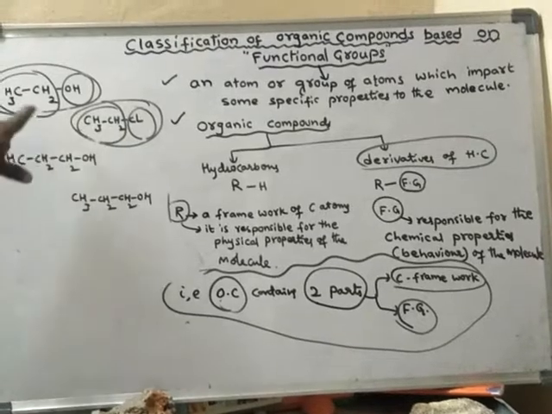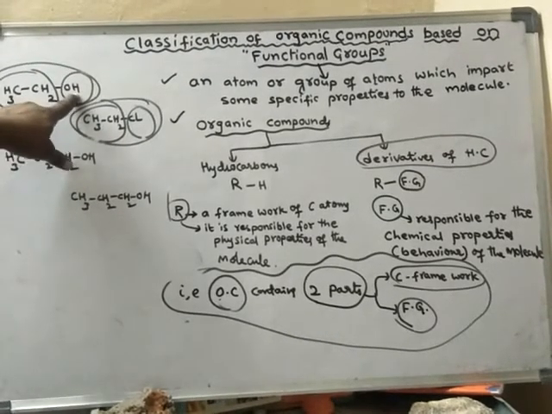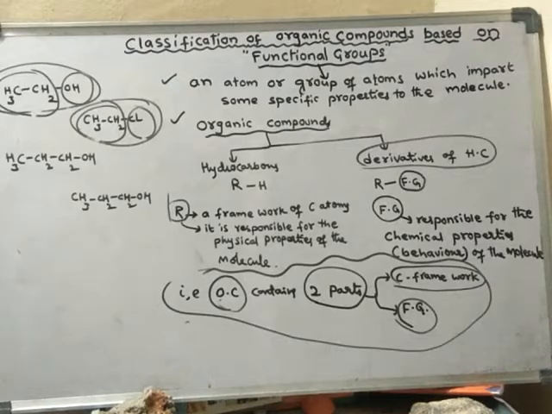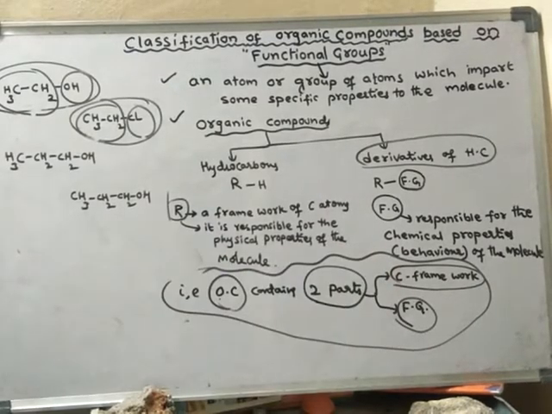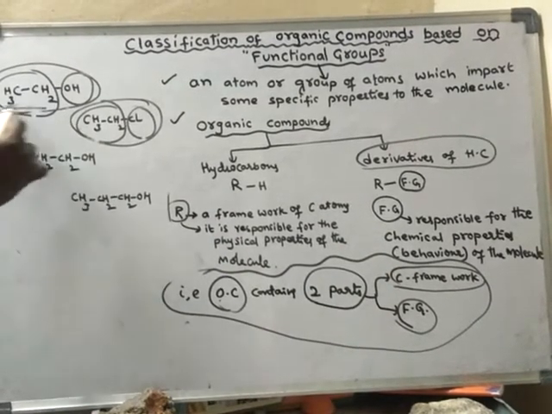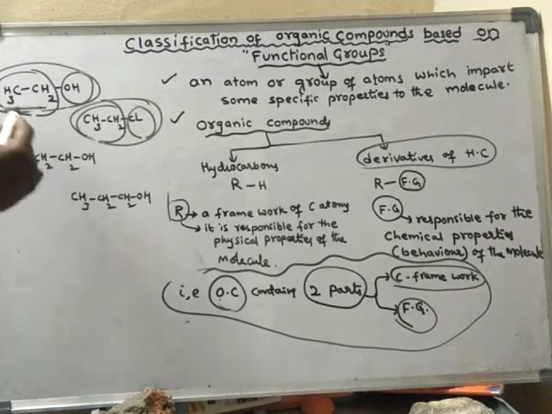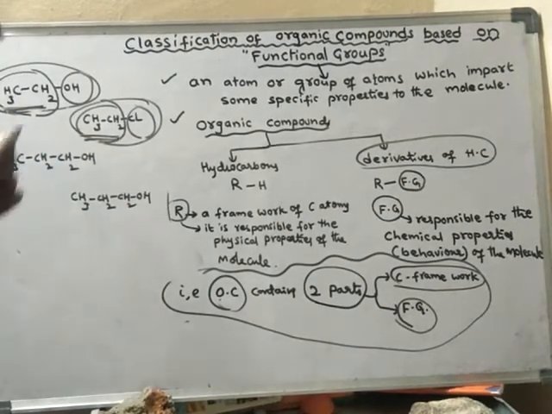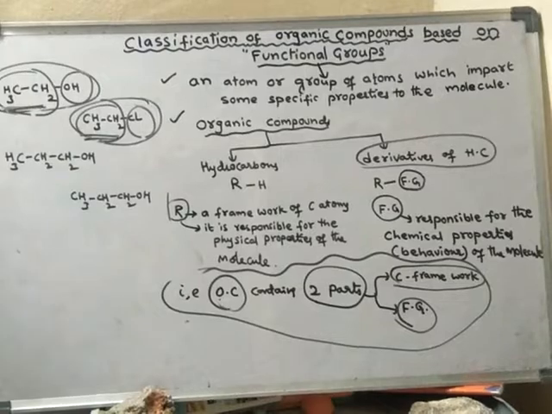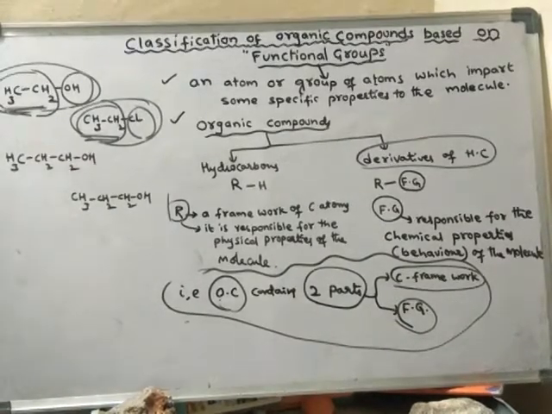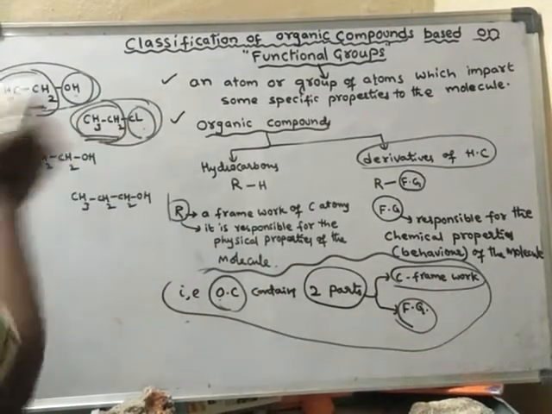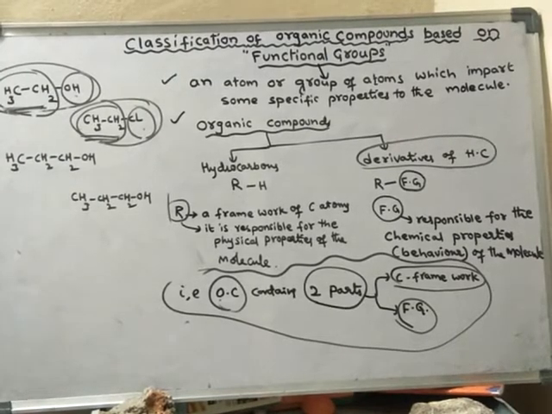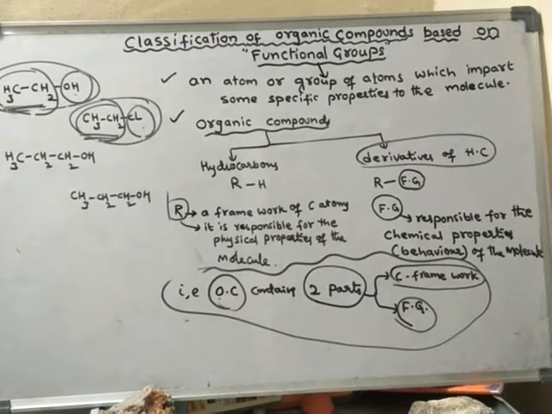Why? Because this molecule has the OH functional group and this molecule has the chlorine functional group. So though the other part of the molecule, that means this carbon framework, is the same in both the cases, these two molecules differ in their chemical properties. Why? Because they differ in the functional group. That means when the functional group differs, their chemical properties will differ.